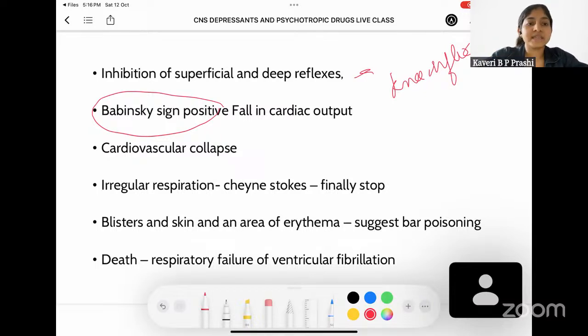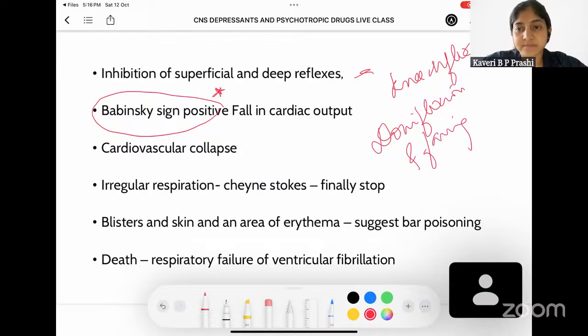So in this person, that is going to be seen. This is nothing but positive Babinski sign, and it can also be seen in deep sleep and in children. So there is going to be dorsiflexion and fanning of all the digits.